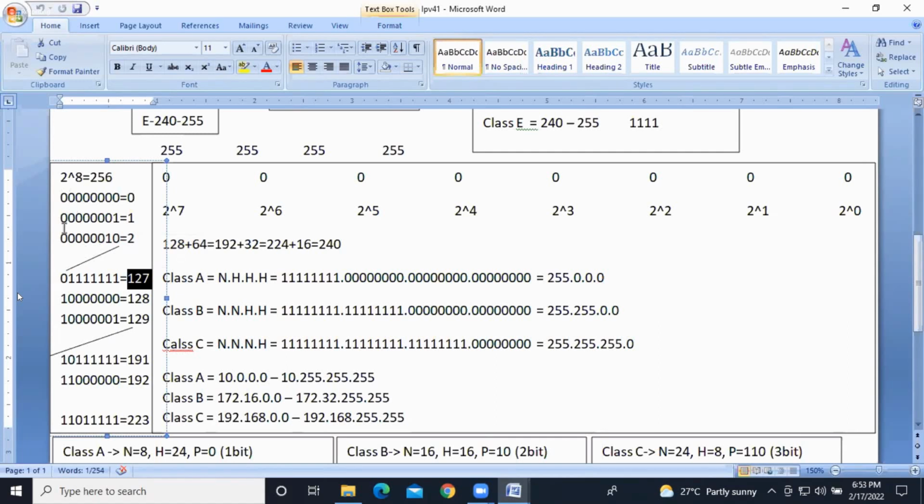So this is the priority bit for class A. 0 is the priority bit. Again, I'm continuing the calculation. After 1, again, it will become all zeros. That is 128, then 129. Then after 1 0, everything will become 1, that is 191. So class B priority bit is 1 0. Now the range is 128 to 191.